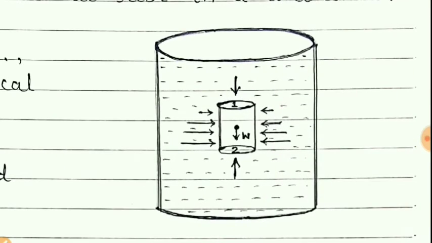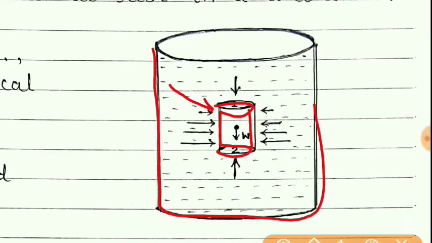Students, in Pascal's law, we considered the shape of the fluid element as a prism. But here we will consider the fluid element to be cylindrical. Here you can see a container is filled with a fluid, and we have selected a fluid element in the shape of a cylinder.